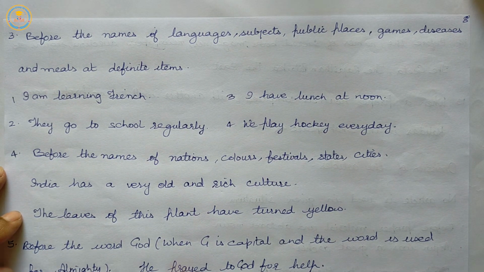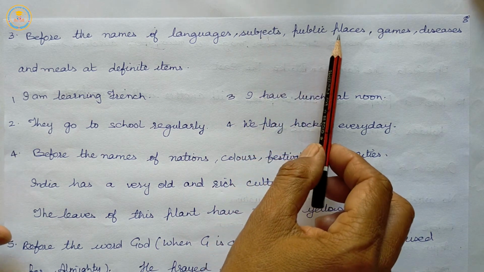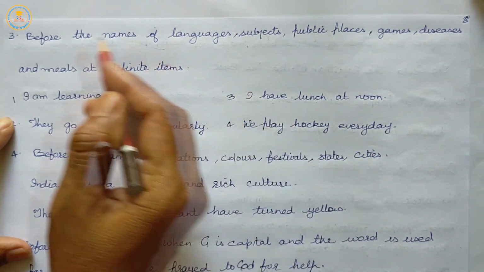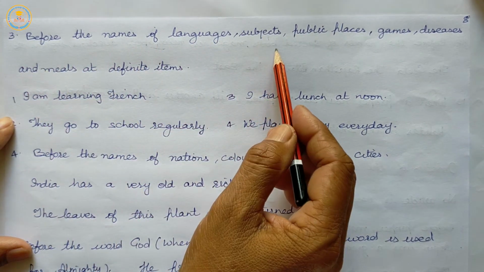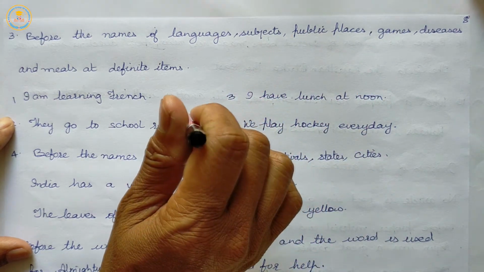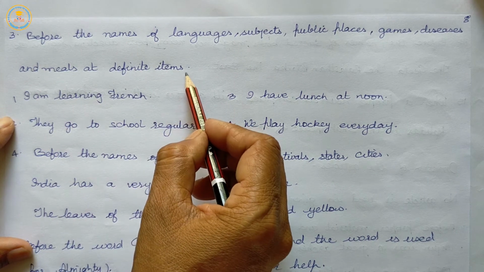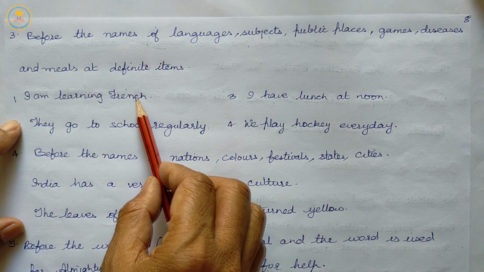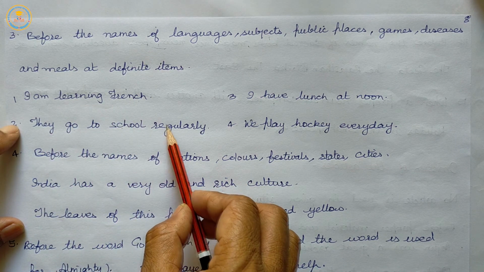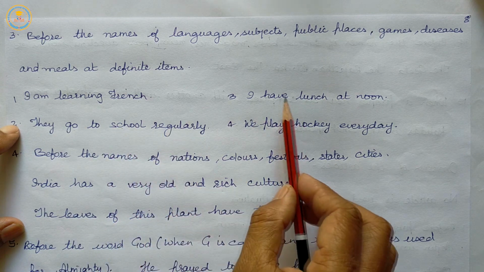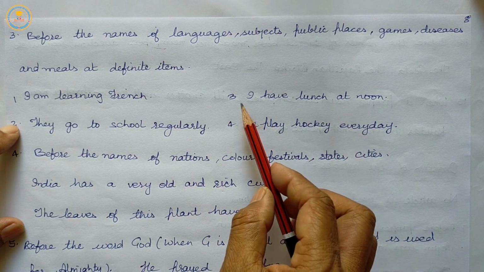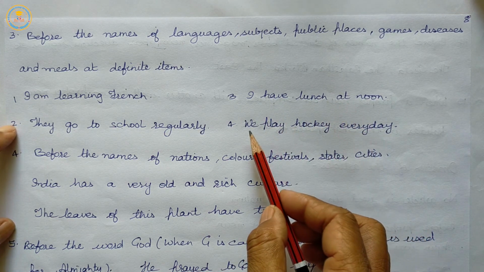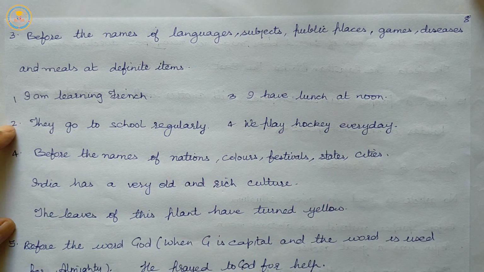Before the names of languages, subjects, public places, games, diseases, and meals at definite times. Example: I am learning French. They go to school regularly. I have lunch at noon. We play hockey every day.